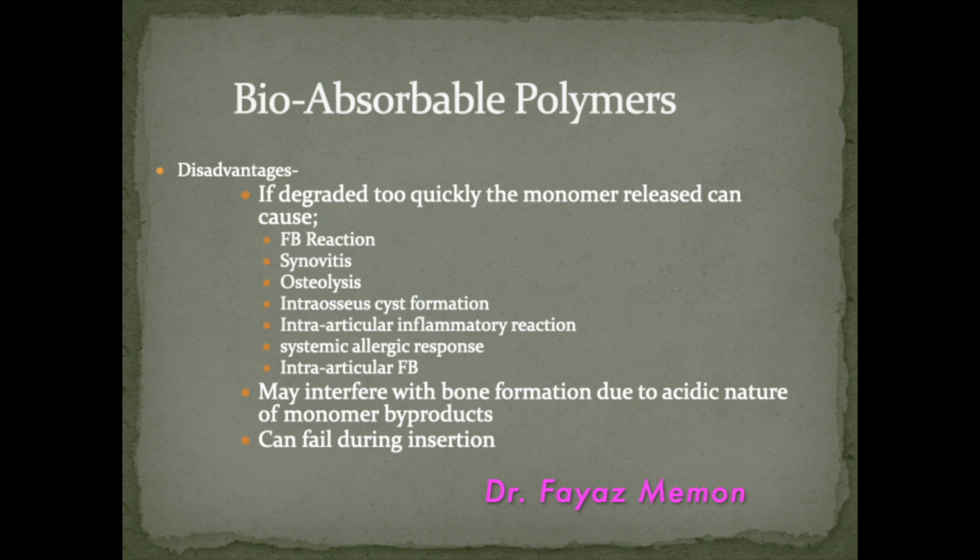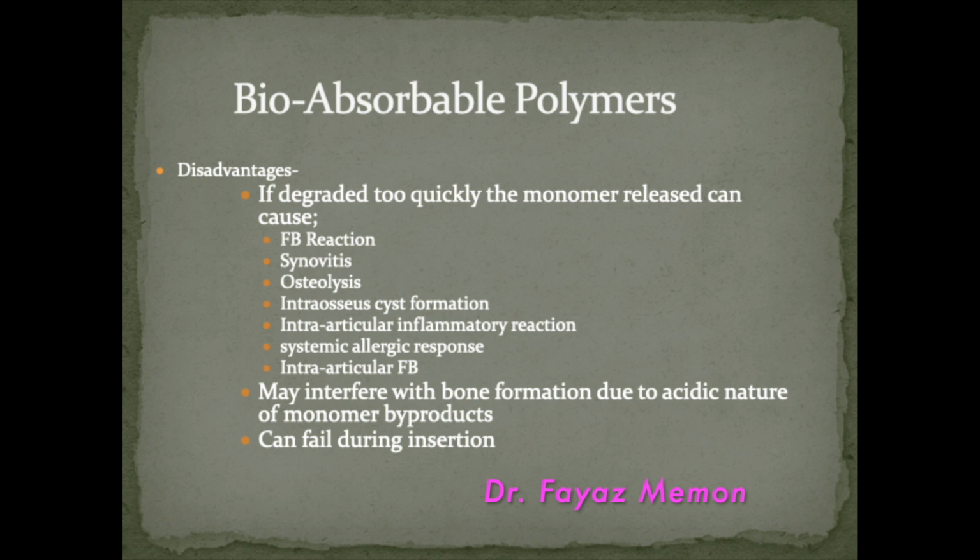However, the disadvantages of bioabsorbable polymers are that if it gets degraded too quickly, the monomer released can cause foreign body reaction, synovitis, osteolysis, interosseous cyst formation, intra-articular inflammatory reaction, systemic allergic response, intra-articular foreign body. If the degradation is too quick, it may happen that the graft incorporation into the bone has not occurred. It may also interfere with bone formation due to the acidic nature of the monomer byproducts.